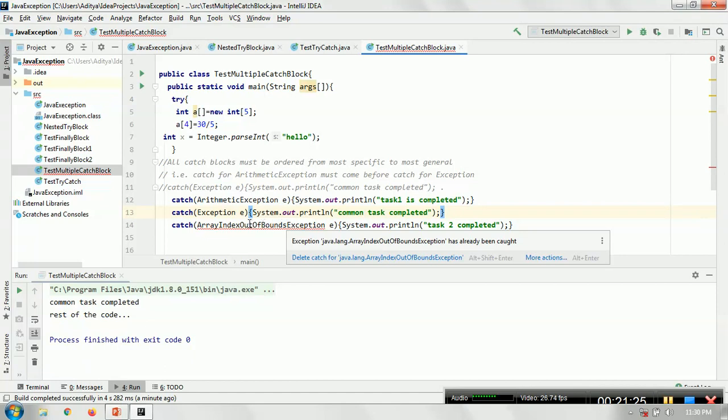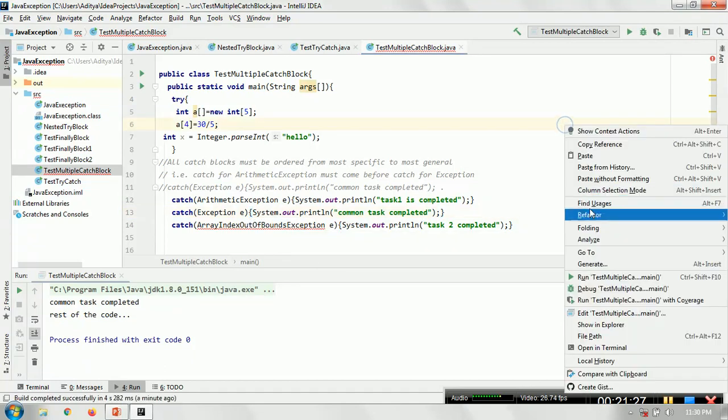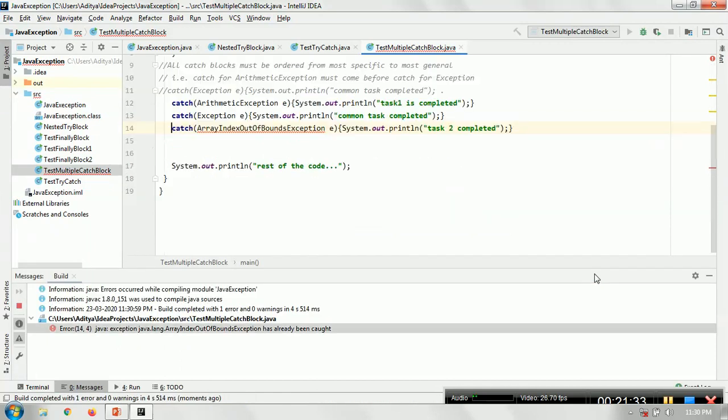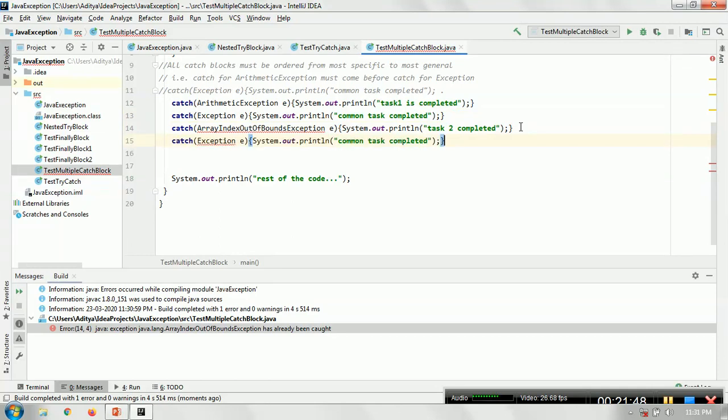See, you can see here the IDE is able to identify it. It says already been caught, meaning you are getting an error here. So make sure this is the last line present, or you can also say the last catch block.